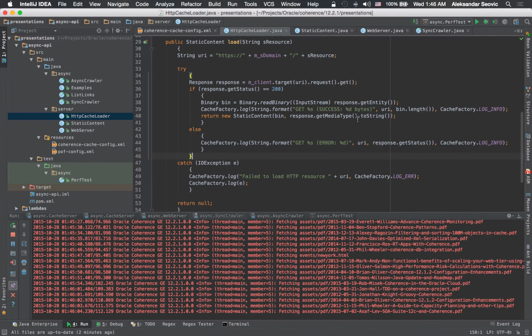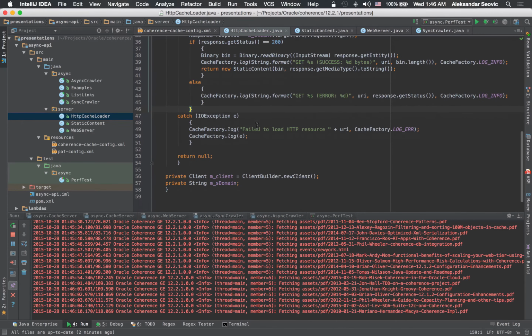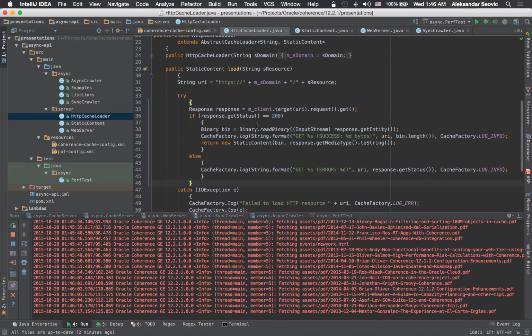and how many bytes the content is, and it creates a new static content instance with the content and the media type of the content. And that's basically all there is to it. It's actually very, very simple.